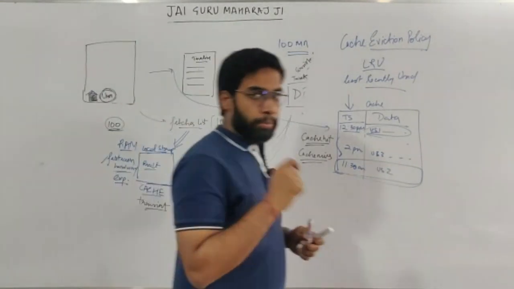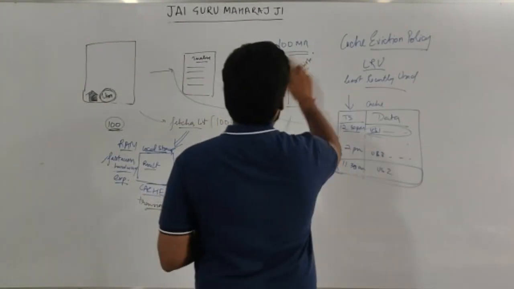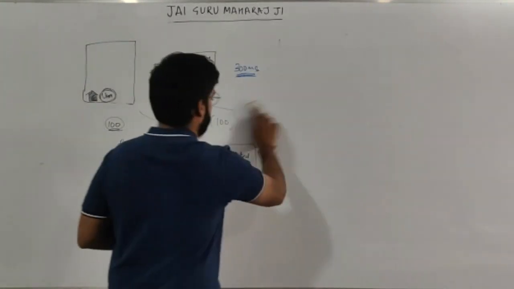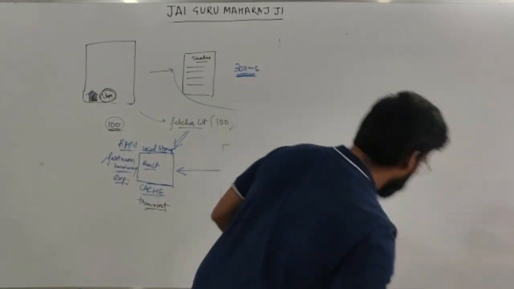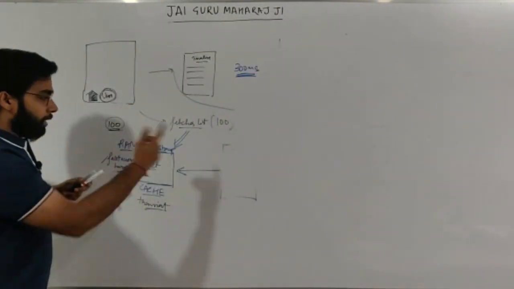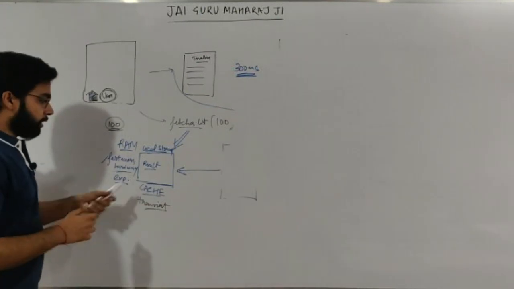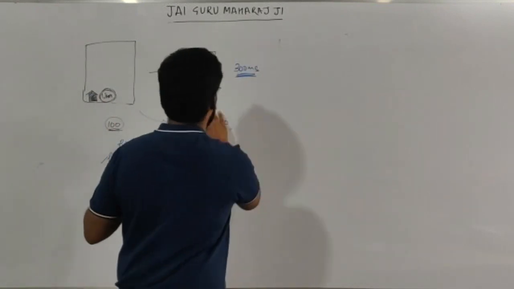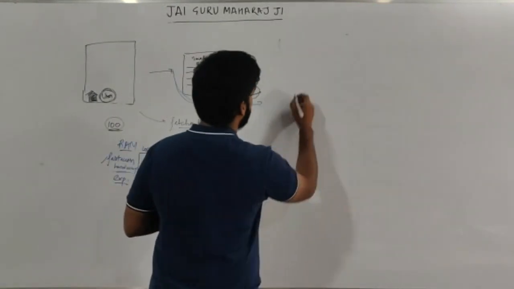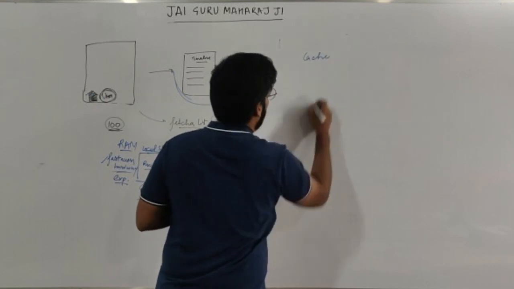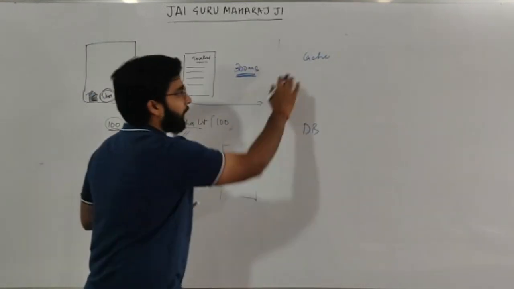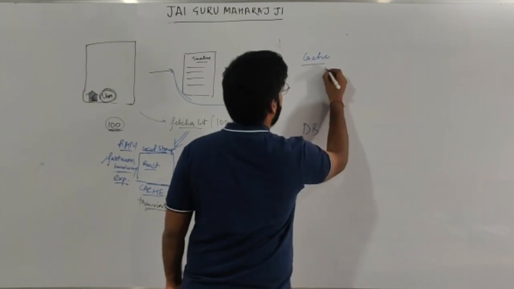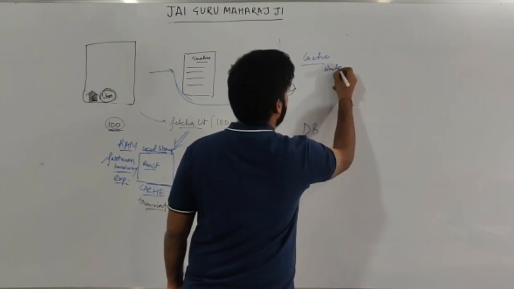Let's discuss what happens when we write. When we are writing, should we write inside the database or should we write inside the cache? Let's say this is a user again and he wants to write something. So this is my write request. Now this is my cache and this is my database. If I write inside my cache, if this is a tweet, it gets added inside my cache. So I've written something. The write happens here.